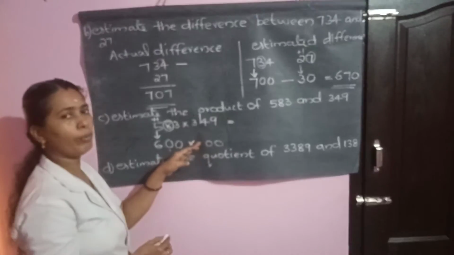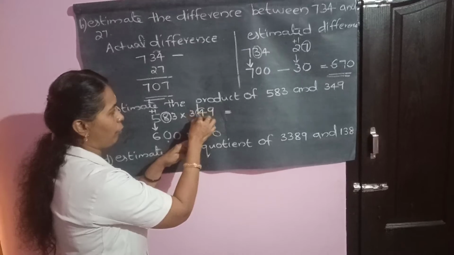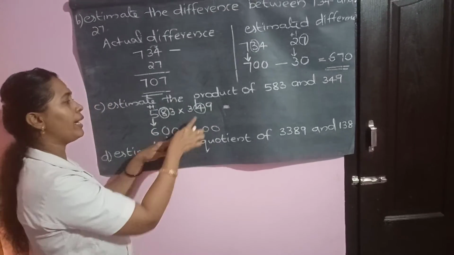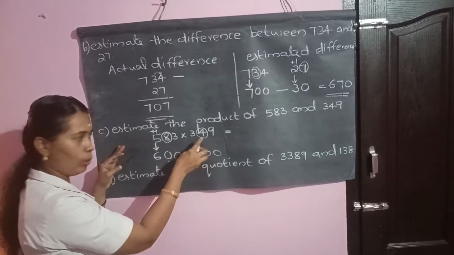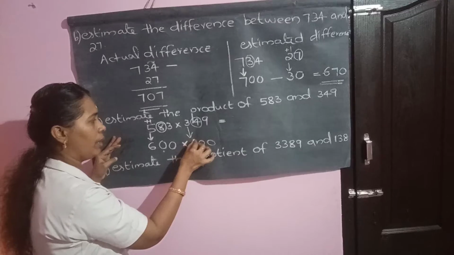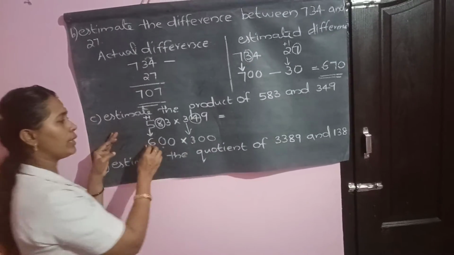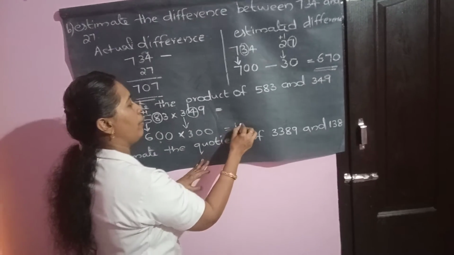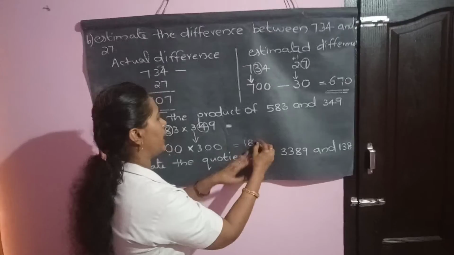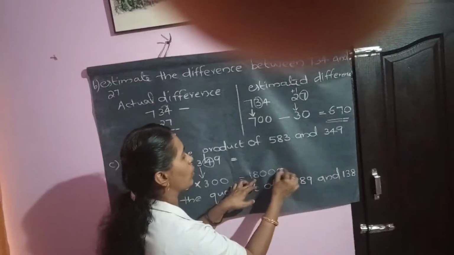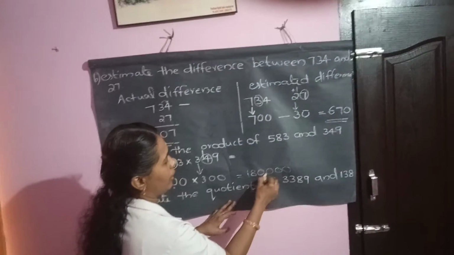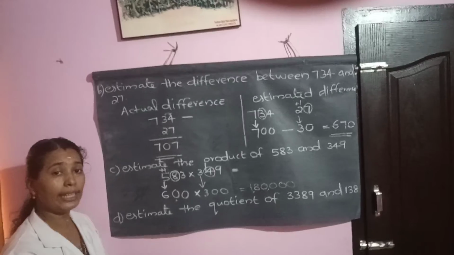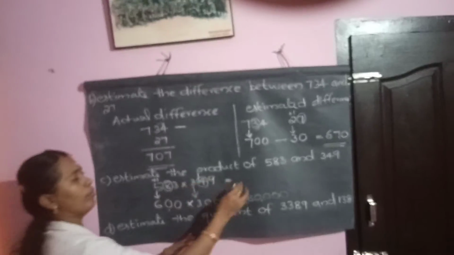And which number is to be rounded? The number 4 is to be rounded, but it is less than 5, so there is no change. It goes to 3. Bring down 300. Now 600 into 300, how much is coming? 18 and 4 zeros. That is 1,80,000.